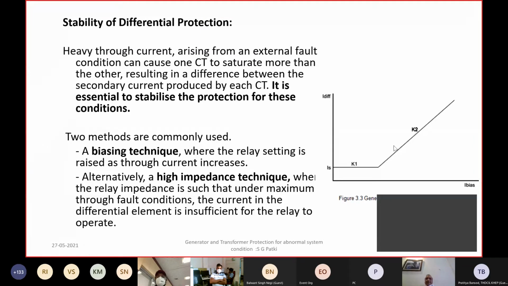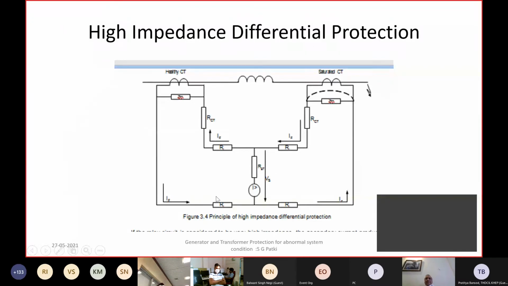If you have the high impedance technique, basically what is done is, instead of a circulating current principle, you have a voltage based relay in the differential circuit.